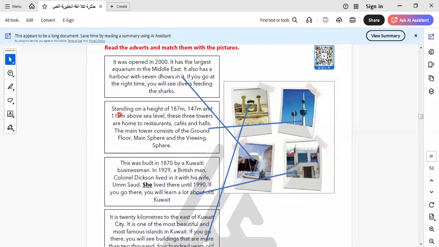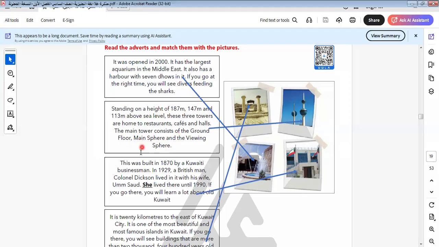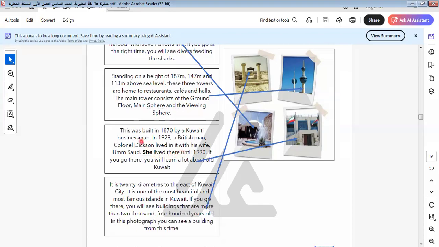The next one will be here, standing on a height. This is the, sorry, not Cairo, Kuwaiti Tower. Standing on a height of 187 meters, 147 meters, and 113 meters above sea level. These 3 towers are home to restaurants, cafes, and halls. The main tower consists of a ground floor, main sphere, and the viewing sphere. Let's go to another one.